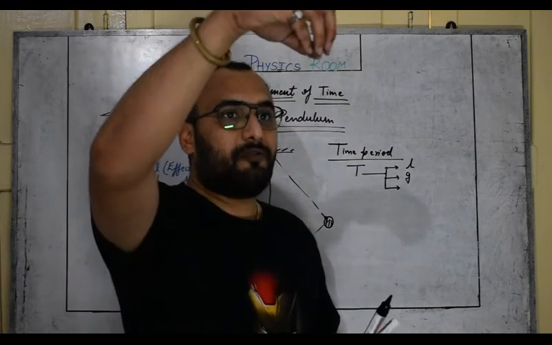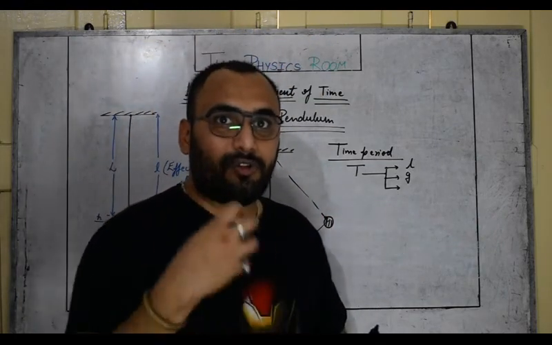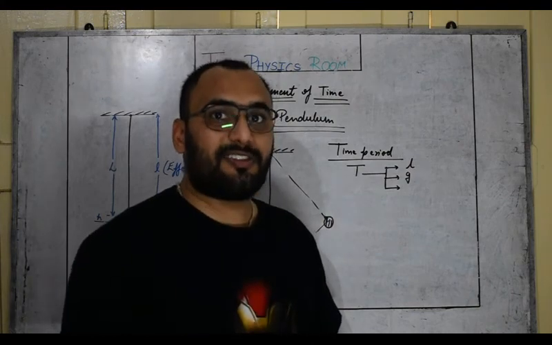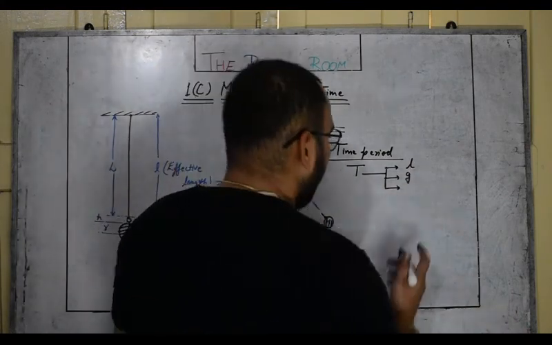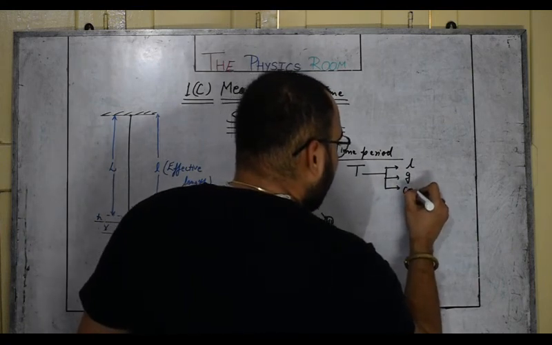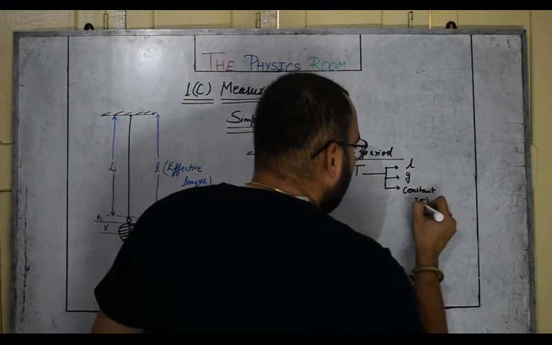Acceleration due to gravity means if you drop a body under gravity, it will start to accelerate downwards. That acceleration is called acceleration due to gravity, represented by small g instead of small a.